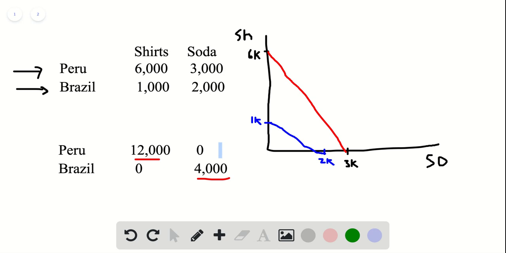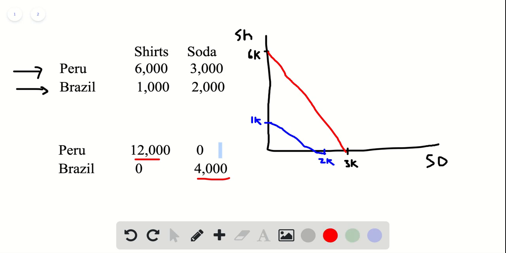than this with trading? Well, let's say that they go for their comparative advantage that we've just found, and they devote the 1,000 hours towards that good. So Peru will end up with a total of 12,000 shirts and 4,000 sodas. However, what trading agreement would make both of them better off?